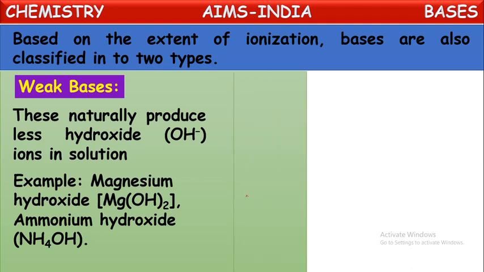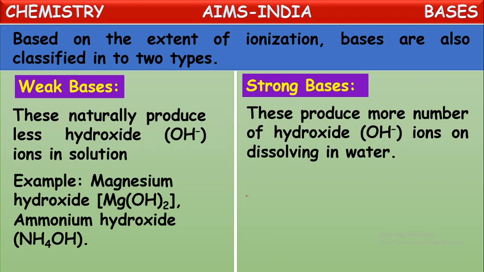The other kind of bases are strong bases. Strong bases produce a large number of hydroxide ions on dissolving into water. That means the bases which ionize in the most quantity, or ionize completely, are called strong bases. Suppose you take 1000 molecules of a base and dissolve them into water, and almost all the molecules, around 900 or more, split into respective positive and negative ions. Then that kind of base is called a strong base.